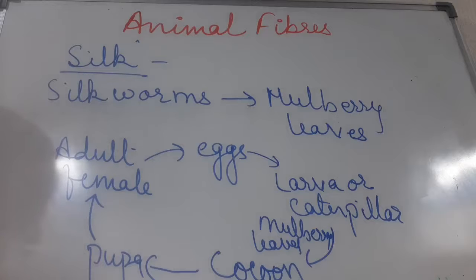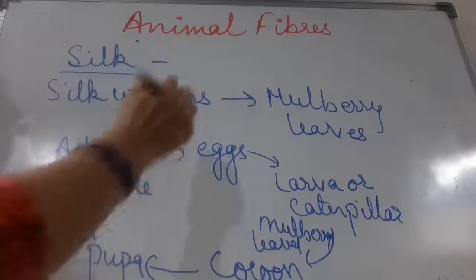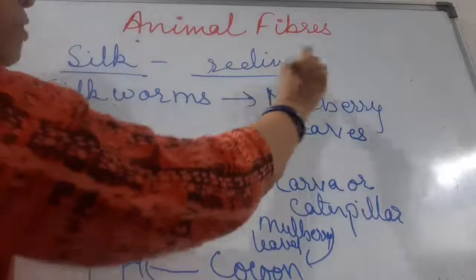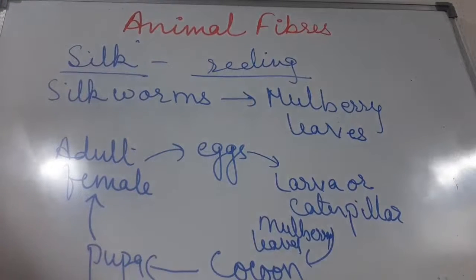Children, the silk fiber is obtained from the cocoon by the method known as reeling or filature. This is the method by which the silk threads are obtained from the cocoon. Now, the filaments we get after the heating, from 4 to 8 cocoons, are joined and twisted together.